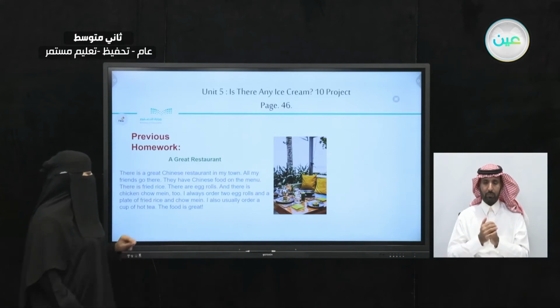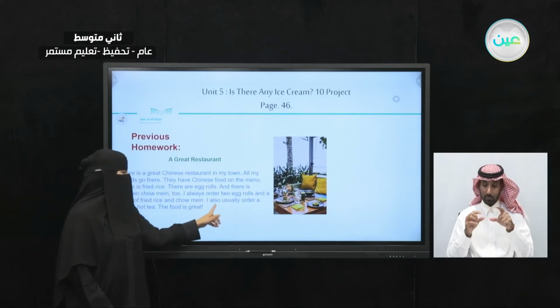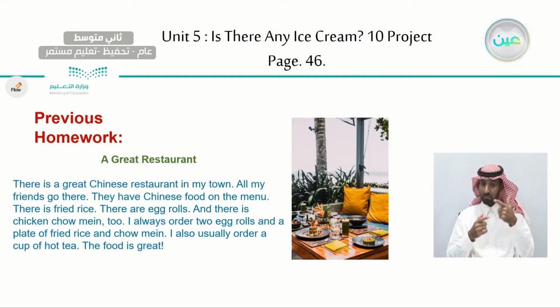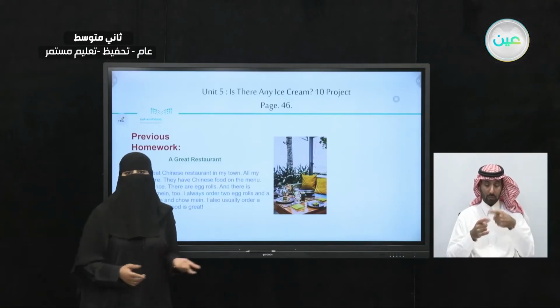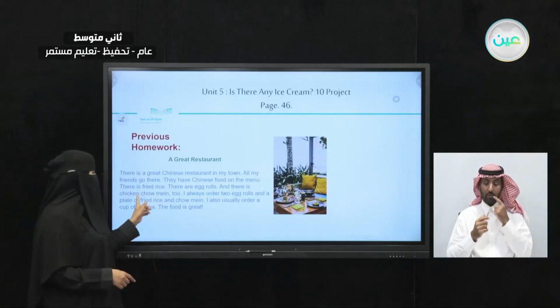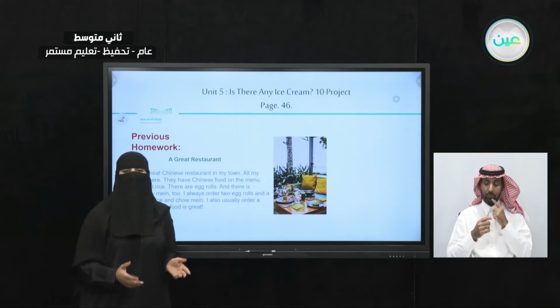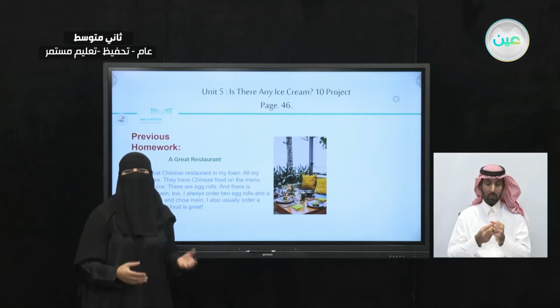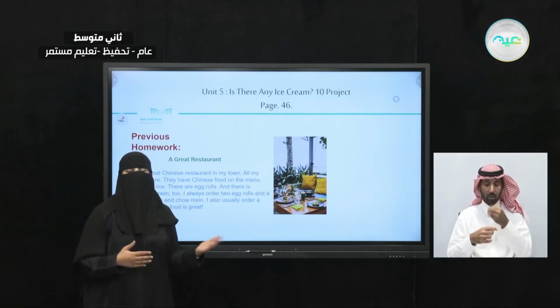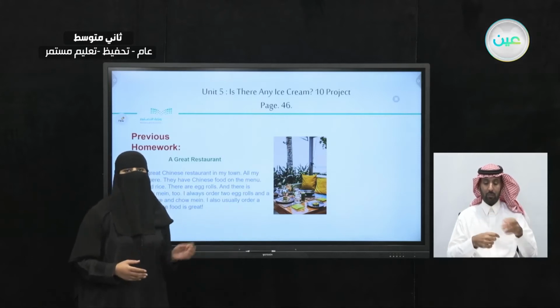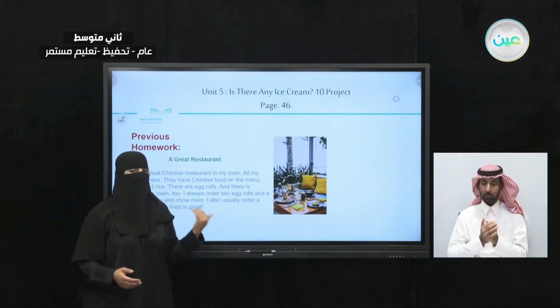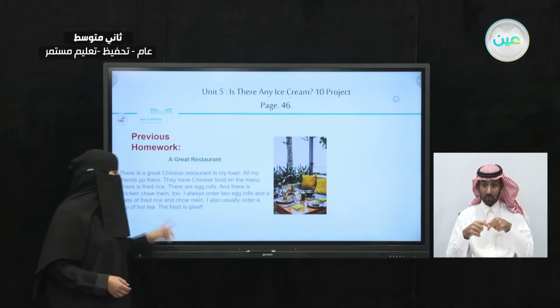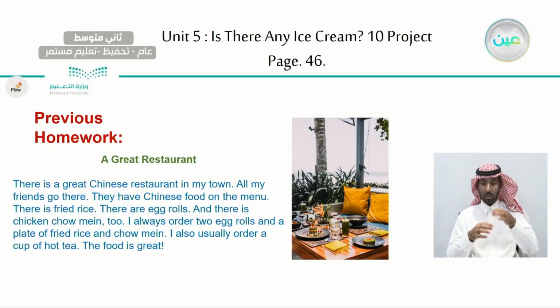These are examples of the things that they have on the menu. Now, at the last sentence, I also usually order a cup of hot tea. Now, in this menu, we saw an appetizer, which is the egg rolls, the chicken, which is the main course, and what comes with it, or what is another thing that comes in the menu? The fried rice. So all of these are different food on the menu. And what about beverages? Are there any beverages here in the text? A cup of hot tea. So it's a popular drink in China.